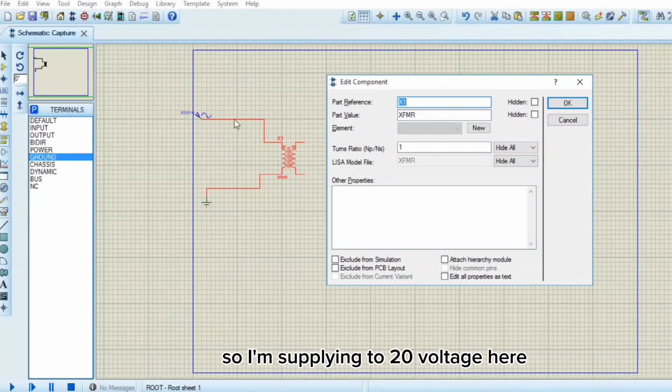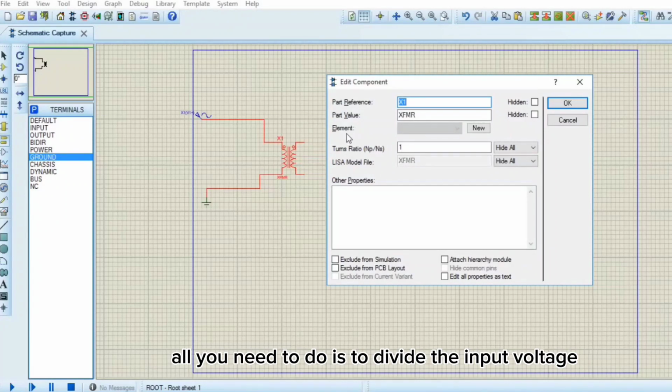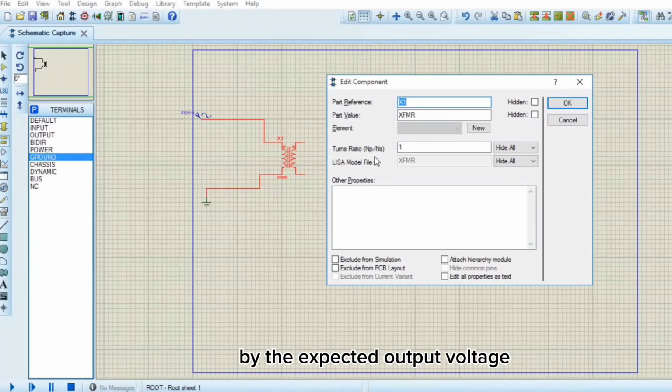So I'm supplying 220 volts here, and I'm expecting to have 12 volts. I want 12 volts. So in order to get this turns ratio, all you need to do is to divide the input voltage by the expected output voltage. You will get a dimensionless value or number that you will input here. It will be your turns ratio.